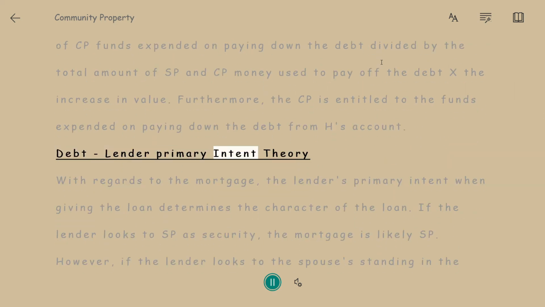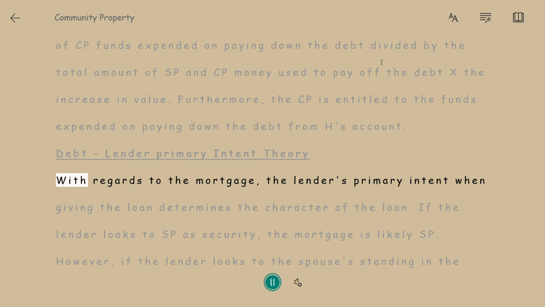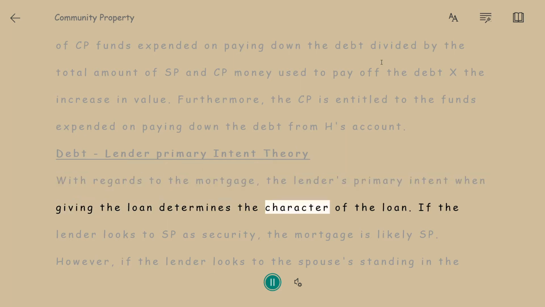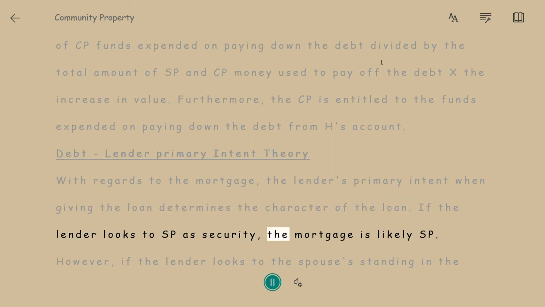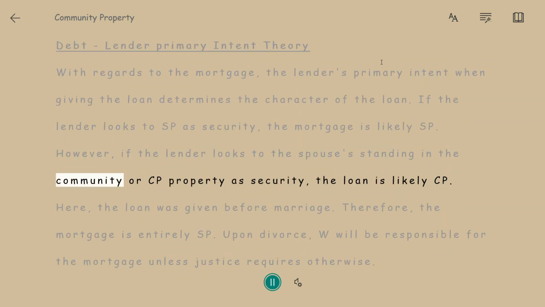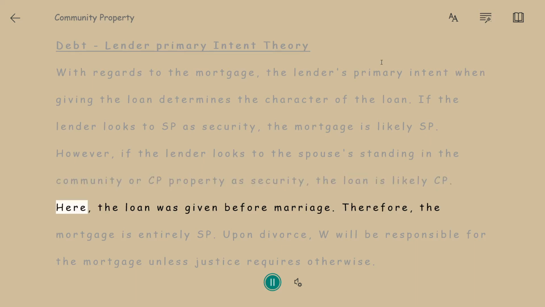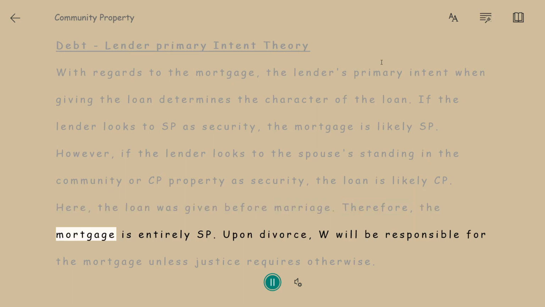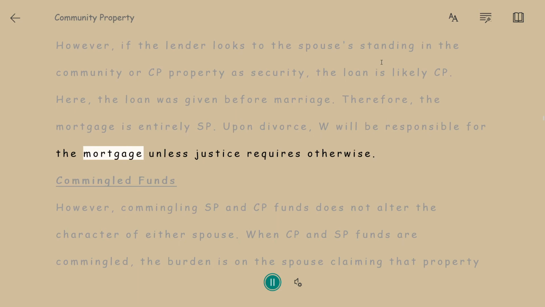Debt lender primary intent theory. With regards to the mortgage, the lender's primary intent, when giving the loan, determines the character of the loan. If the lender looks to SP as security, the mortgage is likely SP. However, if the lender looks to the spouse's standing in the community or CP property as security, the loan is likely CP. Here, the loan was given before marriage. Therefore, the mortgage is entirely SP. Upon divorce, W will be responsible for the mortgage unless justice requires otherwise.